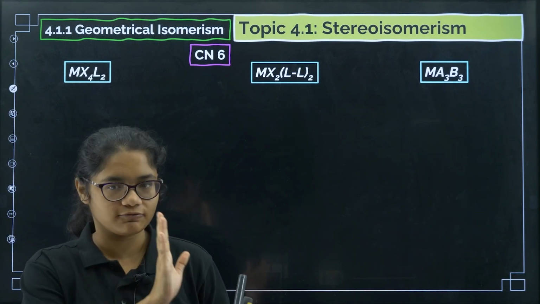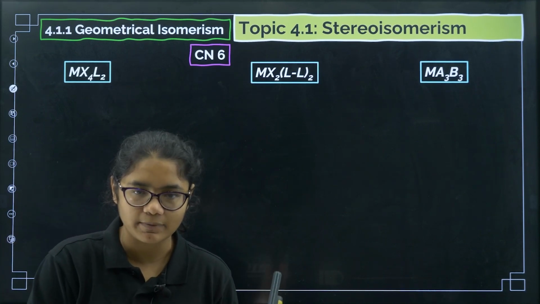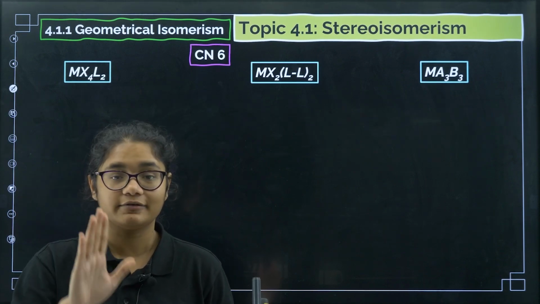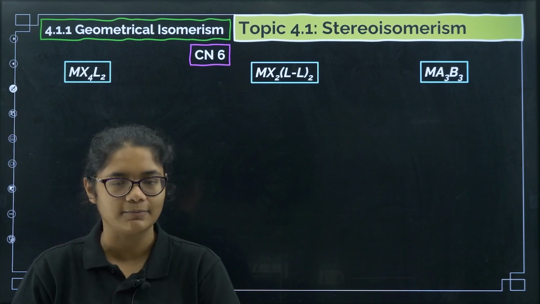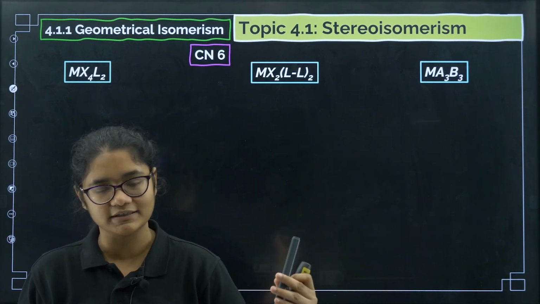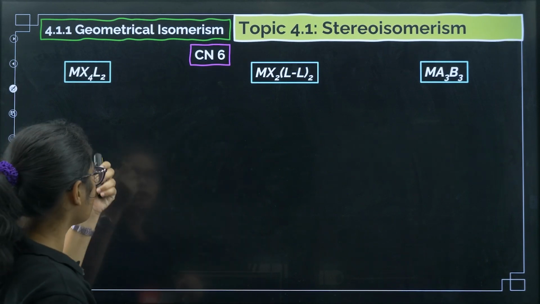Coordination number 4 we have done. There, two types of geometry are possible, square planar and tetrahedral. Square planar will show cis and trans. Tetrahedral will not show any geometrical isomerism. Now how to know cis and trans? If the same type of ligands are on the same side, we call it cis. If the same type of ligands are on the opposite side, we call it trans. Okay, that is clear.